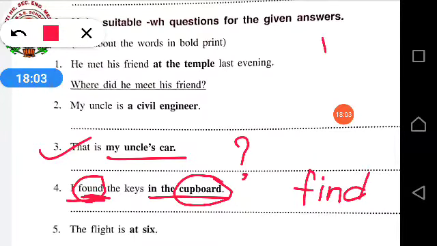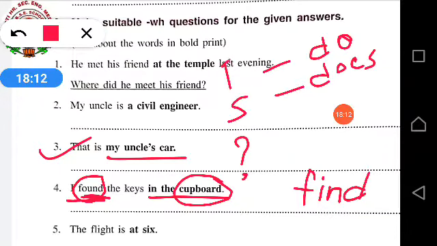For present tense we use do, does. Does for singular, do for plural. But by seeing found, we came to know that it is past tense. And whenever you are using past tense, we don't have to see singular, plural. We will directly put did over there.